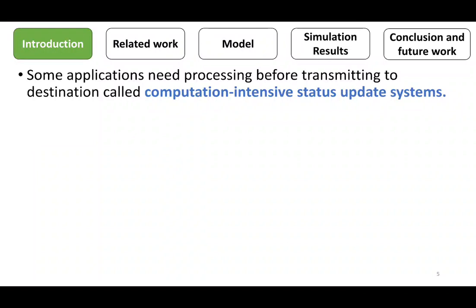Some applications need processing the sensed data before transmitting it as a status update to the destination. For example, in autonomous driving, the status packet may be an image, and processing is needed to extract the information before delivering it to the controller unit. These systems are usually called computation-intensive status update systems.